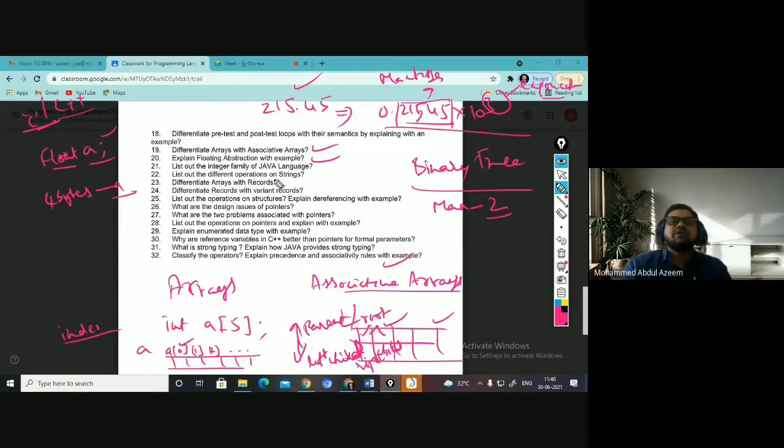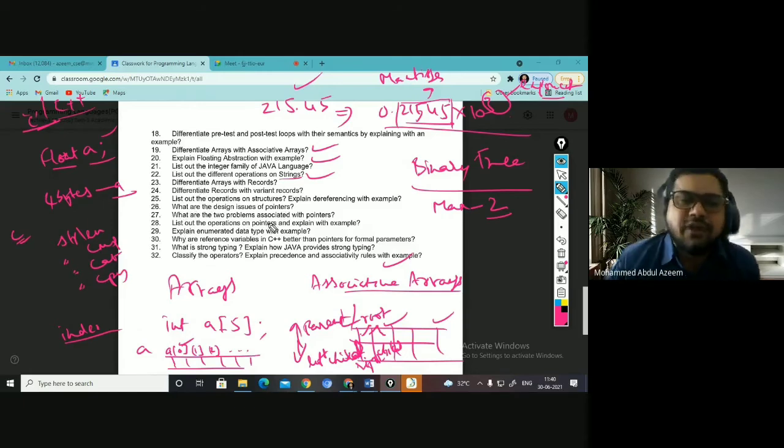List out different operations on strings. What are the different operations on strings? You have string length. To find the string length, we have strlen. You can take any programming language example and you can explain. String compare, you have string concatenate, you have string copy, you have, yes or no? All this you can explain.